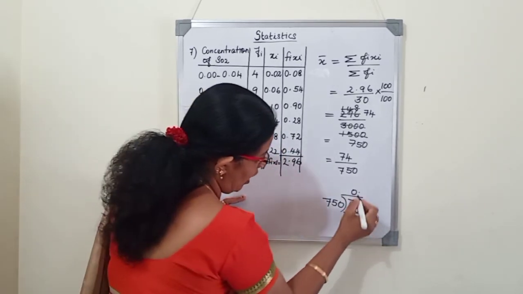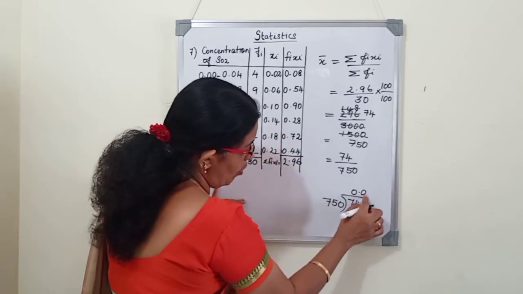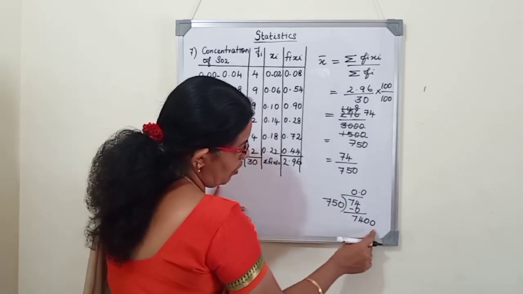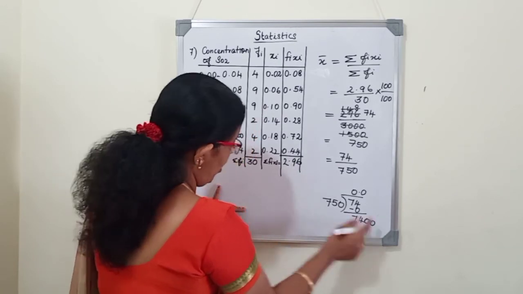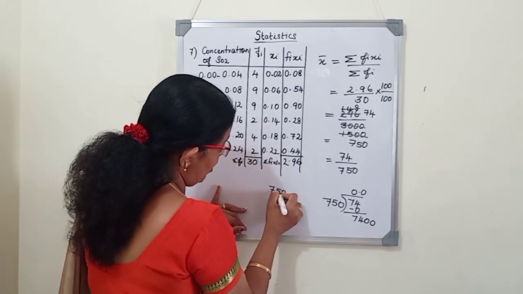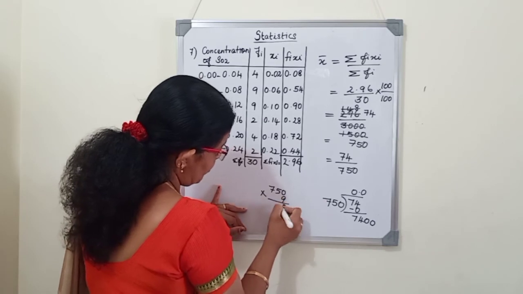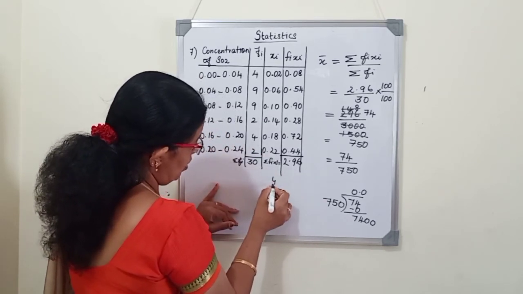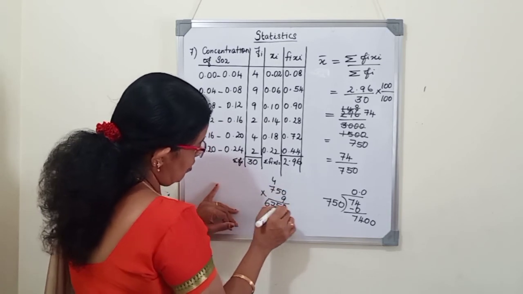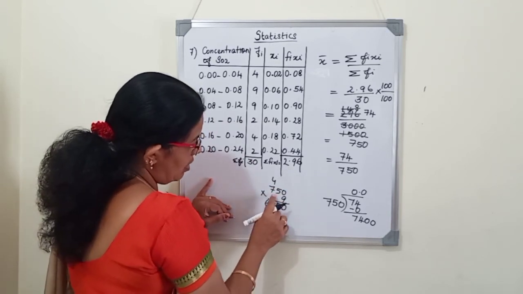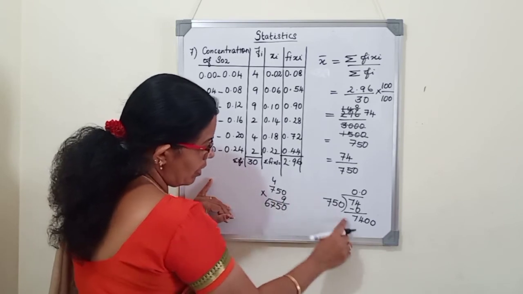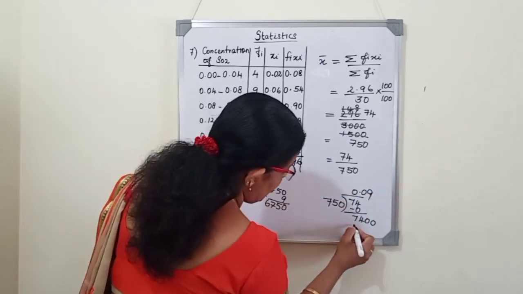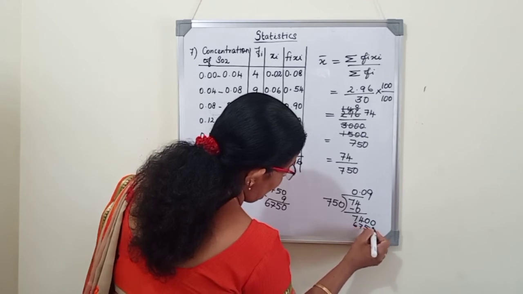750 in 740 also we cannot do. So again we will write 0 and one more 0 we will add. So 750 into which number will be 7400. We will check it. 750 into 9 we will see. 6750 we will get. 750 into 10 will become 7500. So here it is 9. 6750 we will write.